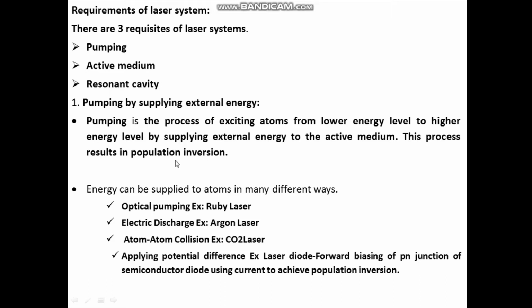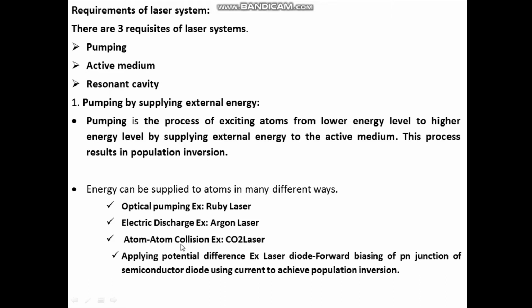What are the different ways of pumping? Energy can be supplied to atoms in different ways, like optical pumping, electric discharge, atom-atom collision, by applying potential difference, etc. Optical pumping means here we make use of light, and an example is the ruby red laser. Electric discharge, example is the argon laser.